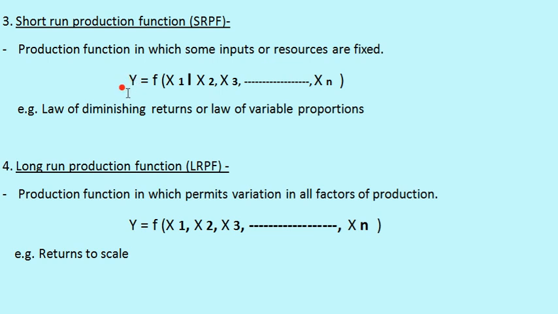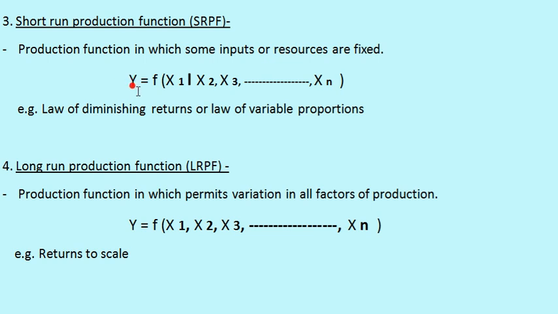In that, y denotes the dependent variable, or we can say the output or yield of any particular production activity, and x denotes the independent variables, or we can say these are the inputs or the resources in that particular production activity.